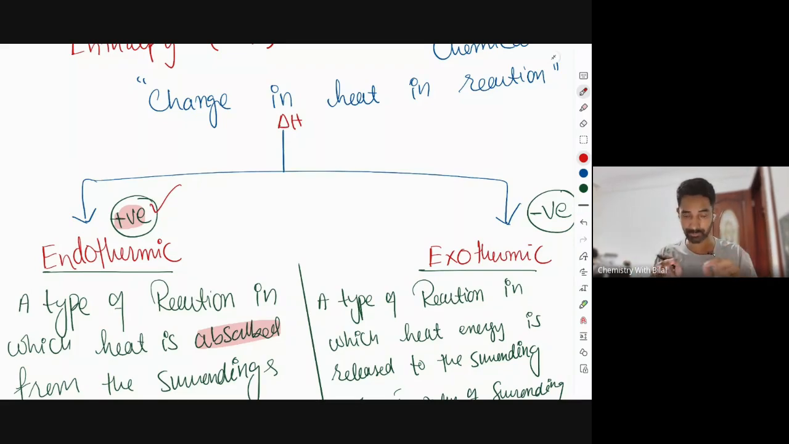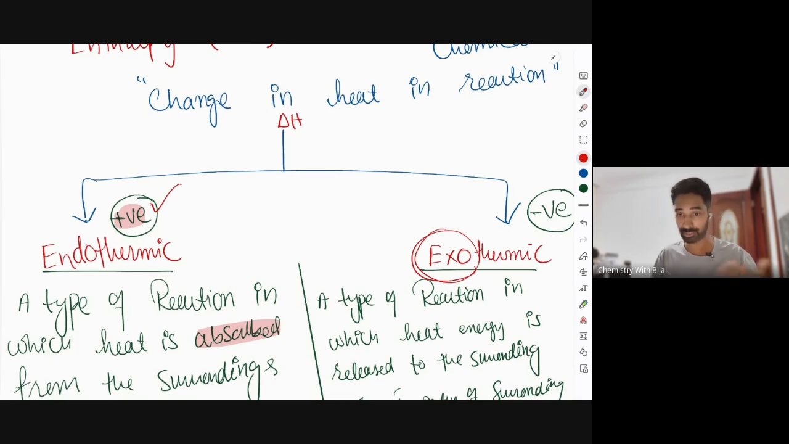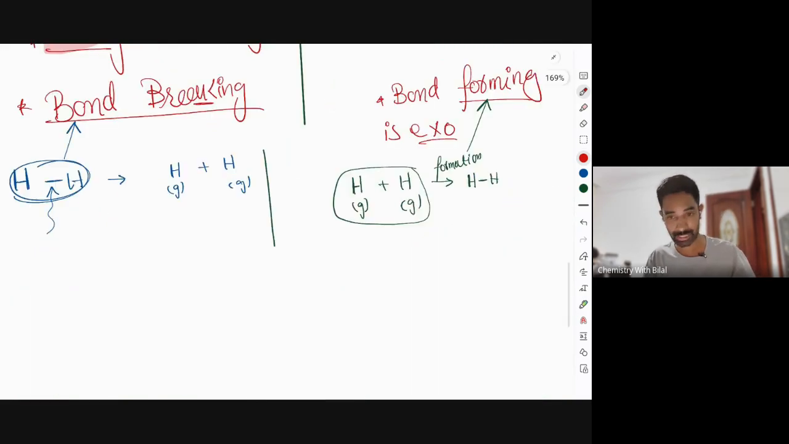Keep that in mind, everyone. Exothermic reaction, heat is given out. So for exo, you should remember exit: heat is released to the surroundings. So when heat is released, the temperature of the surroundings rises, and bond formation is exothermic.